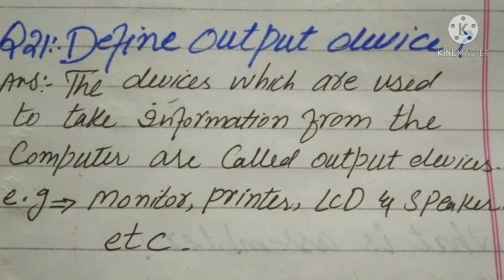The devices which are used to take information from the computer are called output devices. For example, monitor, printer, LCD and speaker, etc.